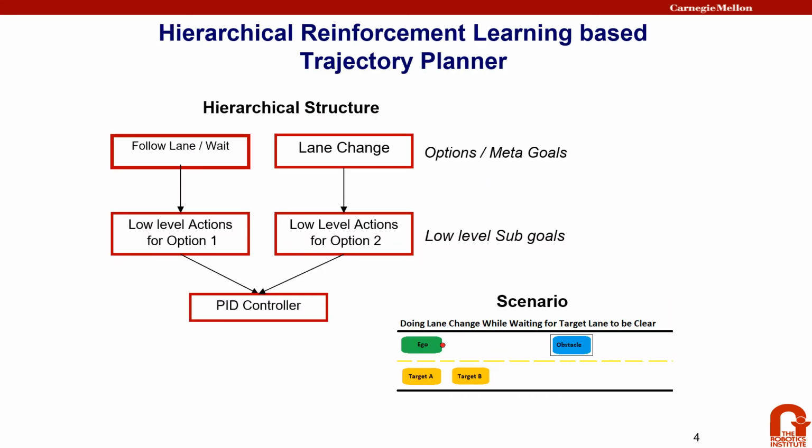We use the hierarchical reinforcement learning framework in order to plan trajectories, and the scenario we used was a lane change scenario in which the ego car has to do a lane change, but it also has to consider traffic in the target lane. For our hierarchical structure, we use two meta goal options, which include a lane follow/wait option, and the other one is lane change. For each high-level option, we give the car 3 low-level action options, and once the car selects the low-level action, then the PID controller is used to drive the car.